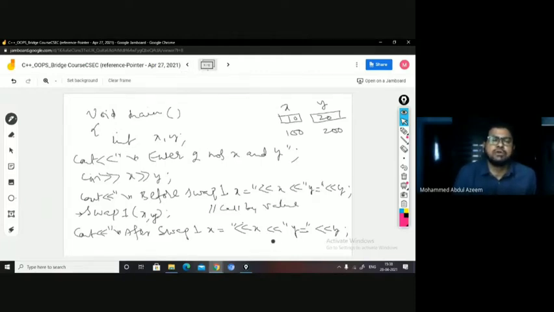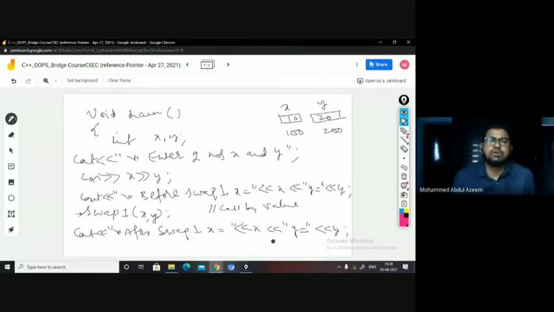From here, the control goes to the swap one function by taking x and y values, which will be placed into its respective formal arguments. Generally, in the function mechanism you may have learned, the execution starts from main. This is your execution function, right? But then when you have another function call, swap one is another function call, right? So this function is said to be the called function, and main is said to be the calling function, right?